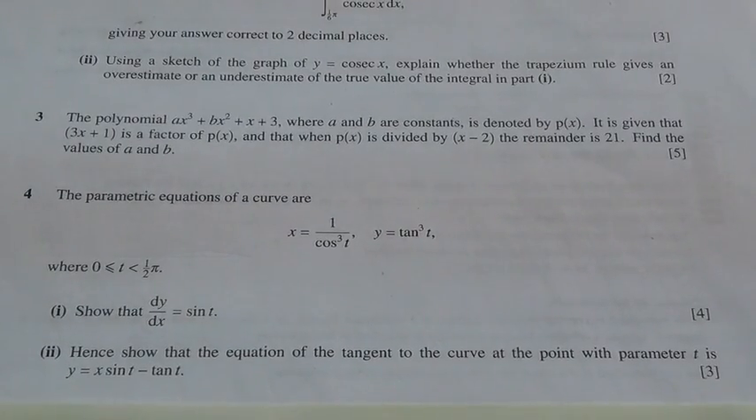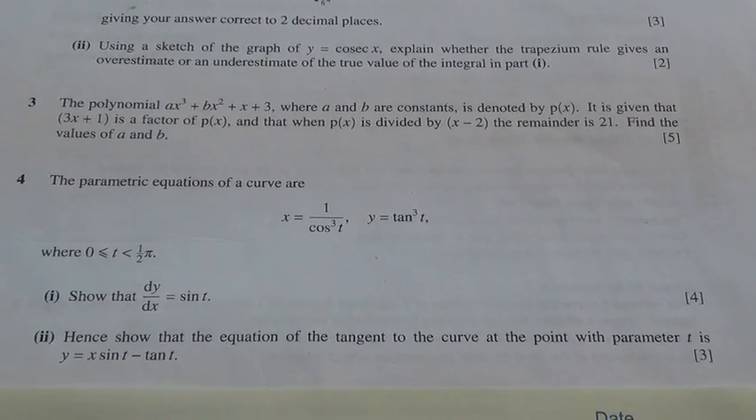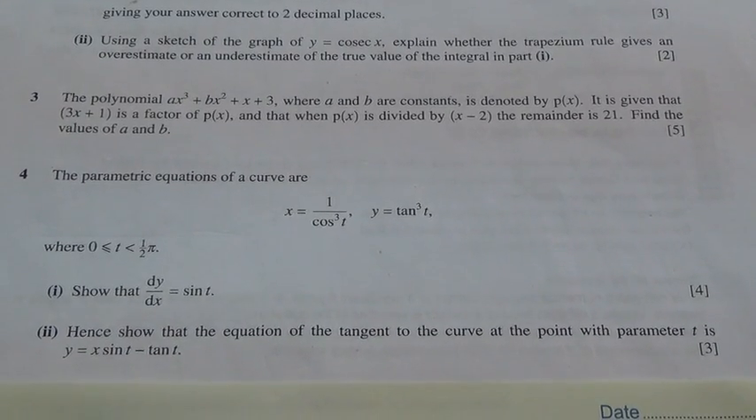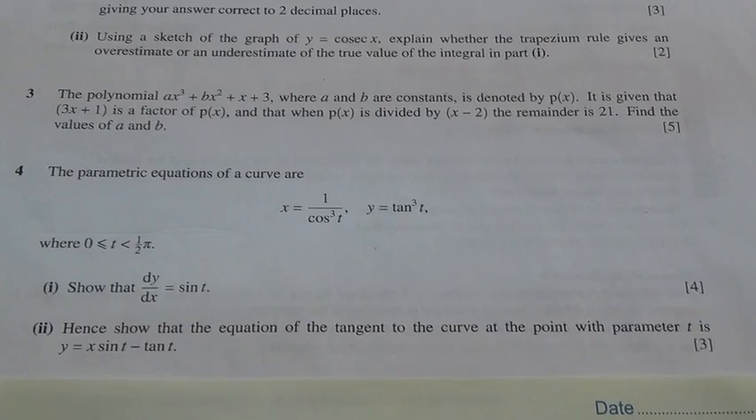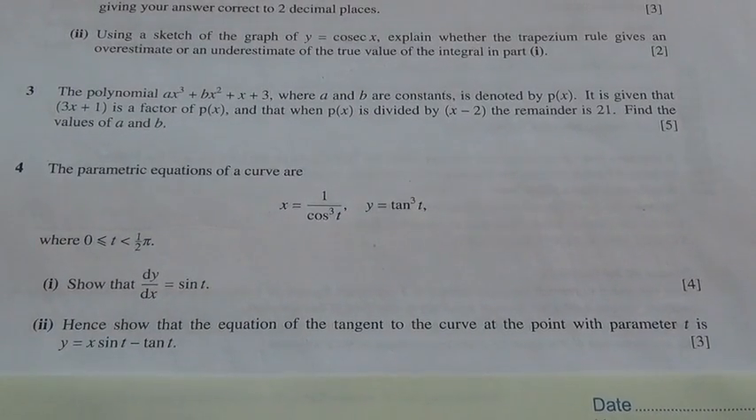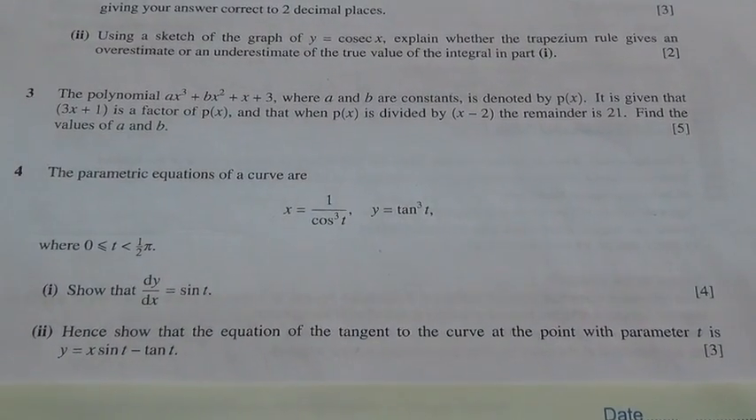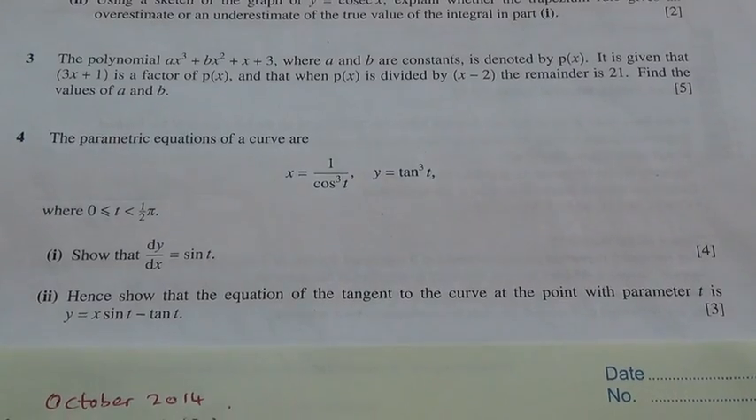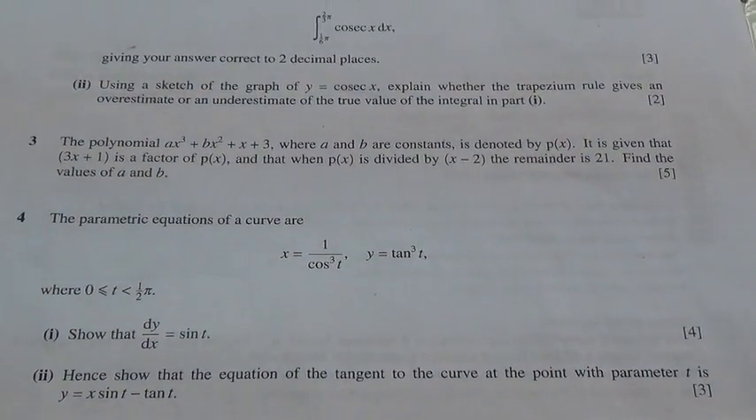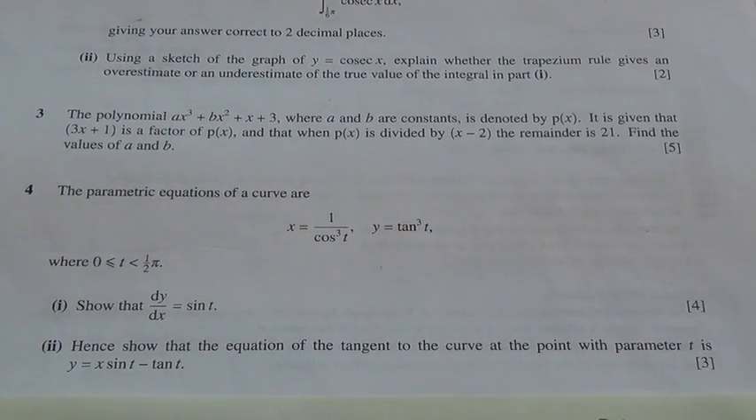Question number 4 taken from October 2014, Advanced Level Maths for HSC. The parametric equations of a curve are x is equal to 1 over cos cube of t, y is equal to tan cube of t, where 0 is less than or equal to t, less than or equal to half pi. Show that dy by dx is equal to sine t.